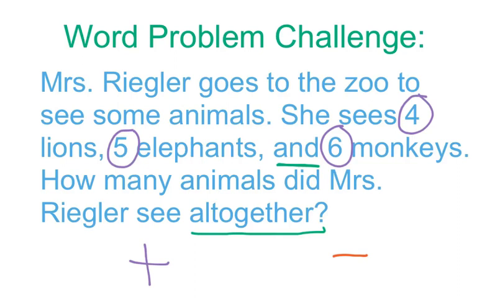Are any animals going away or leaving? No. This word problem is showing how many animals Mrs. Wriggler sees. That means you're going to add all of the numbers in today's word problem. I would love to see your drawing and your number sentence.